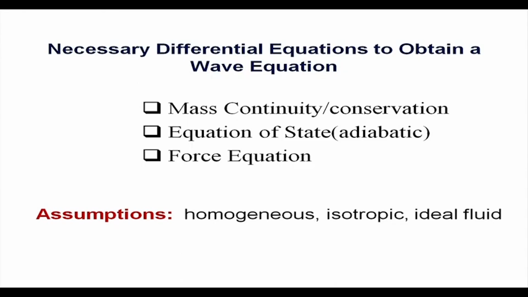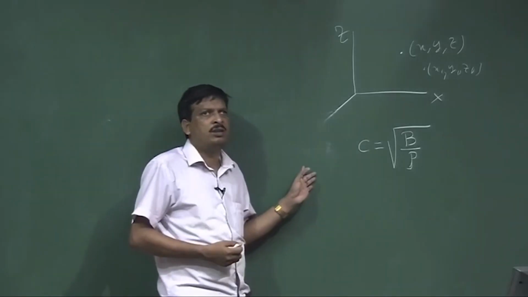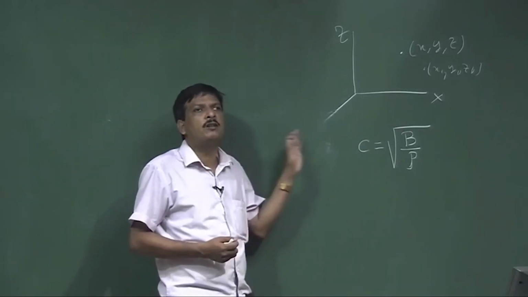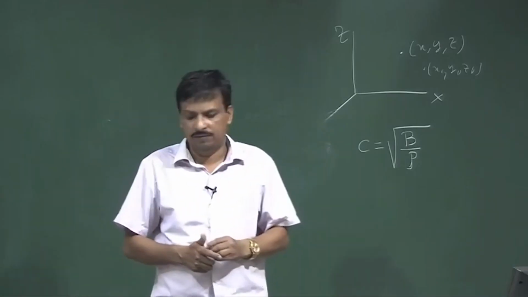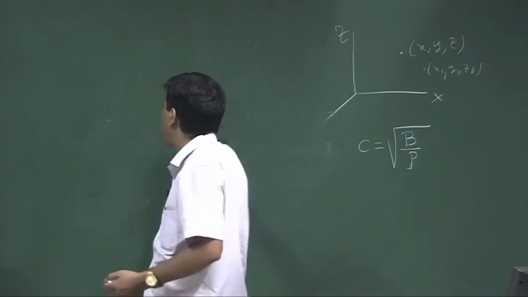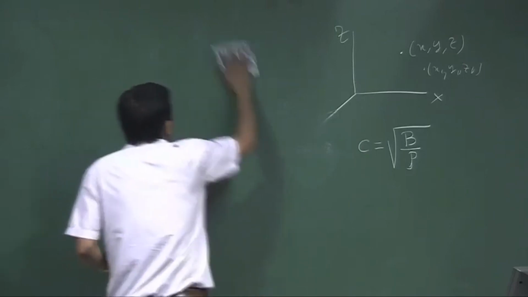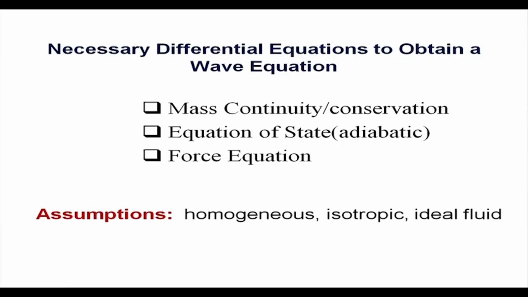Those 3 equations will be employed during the derivation of the pressure wave equation. Our ultimate goal is to find out the pressure wave equation, how the pressure wave travels in the medium, that mathematical equation of the pressure wave. Now, we go one by one.